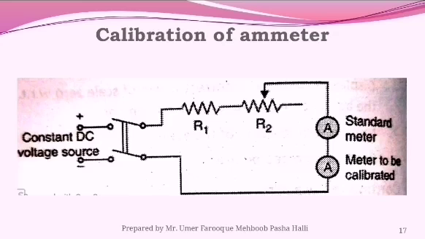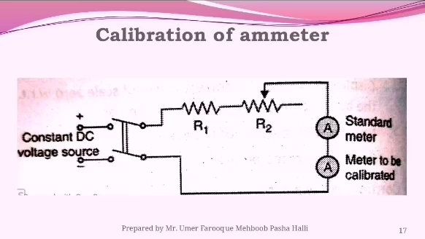And we are taking two meters, that means one is a standard meter which is compared to the calibrated meter. When the supply is switched on, R2 is varied, and the corresponding readings on both meters are noted. From the difference between the standard meter reading and the meter under test reading, the error is found out. The error graph is plotted against the standard meter reading.